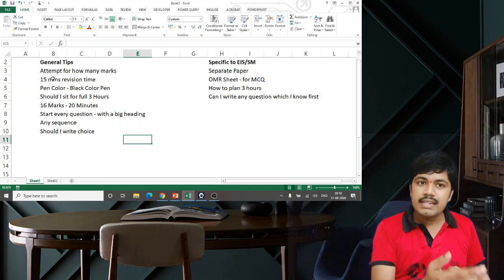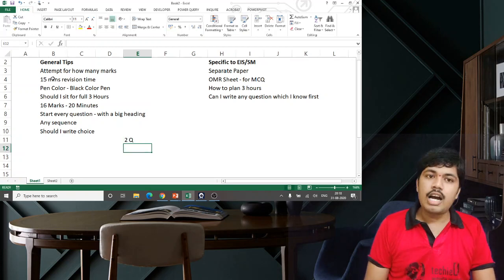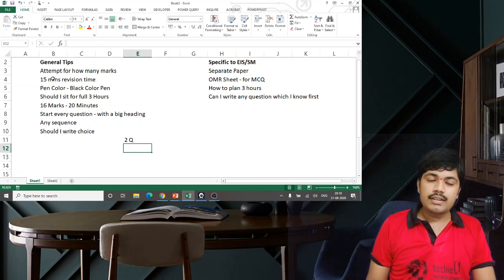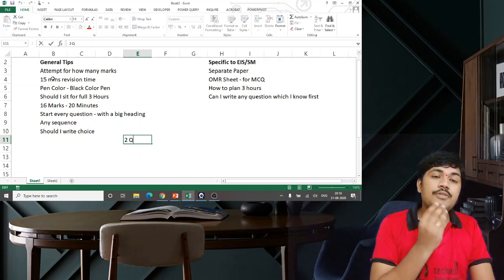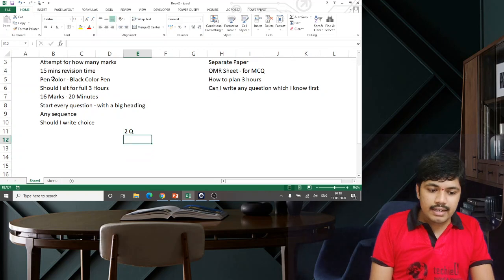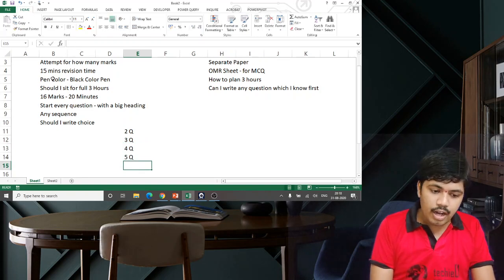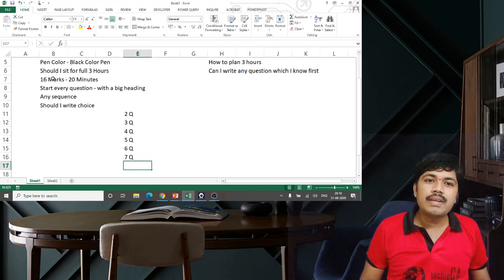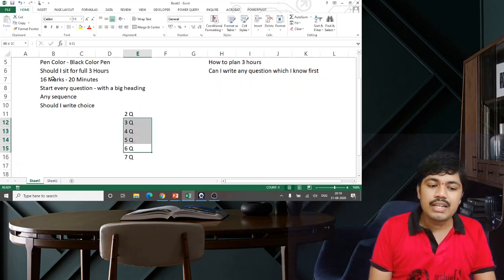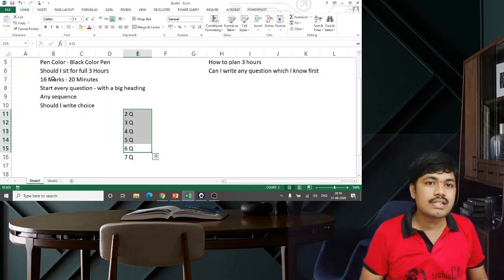Sometimes it happens, especially in problematic papers. I thought the second question is very easy. I wrote it. After starting the second question, then I realized the second question is very difficult. I should have started with some other question. Then I wrote at the end, after writing second, third, fourth, fifth, I wrote all the questions, 6th question, 7th question, I wrote all the questions. Now, the problem here is, ICAI will consider only the first 5 questions. Whatever you have written in the first 5, only those things will be considered.